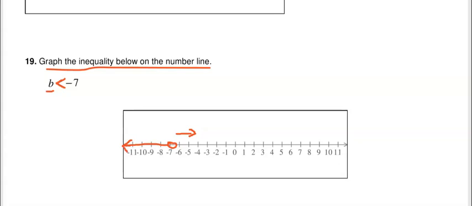Now, the other thing is, it didn't do this, but if you see b is less than or equal to, if it has a line like that, you would actually color in the circle because that means b is less than or equal to -7. But in this situation, you want to leave it like this because it does not say b is less than or equal to -7. You're not going to include the -7 in this situation. There's your answer for number 19.